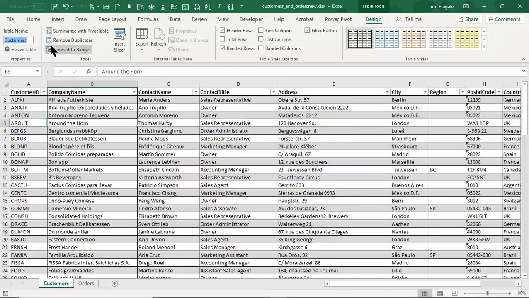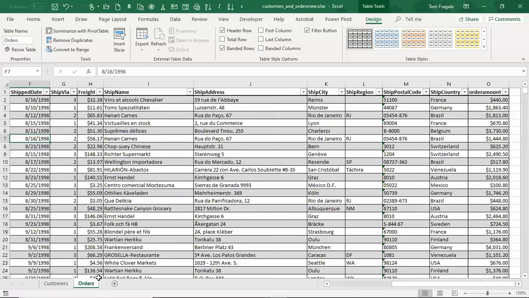So I'll come up there and I'll type in the word customers, and now that table has a name. I would do the same thing on sheet 2. So I'll pick on the orders table. So this is a formatted table. So again, if your data is not a formatted table, you have to make it like that so it'll work with the Power Pivot. I'm going to click on one cell that's not blank.